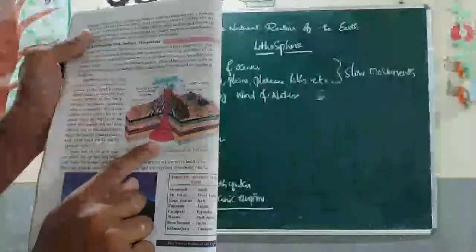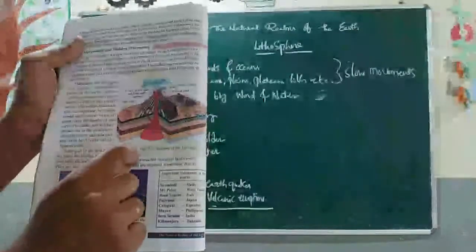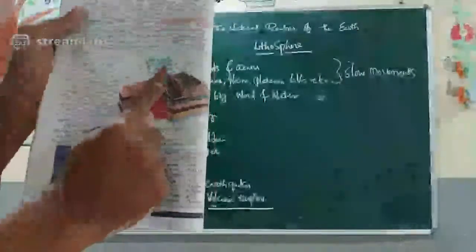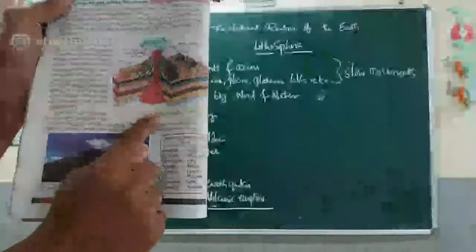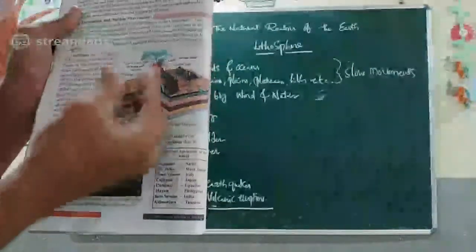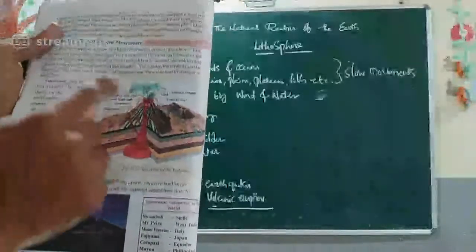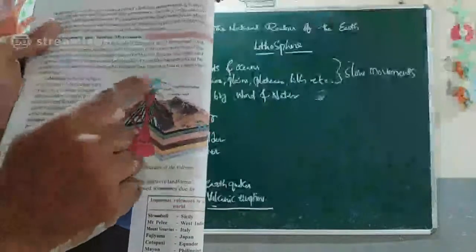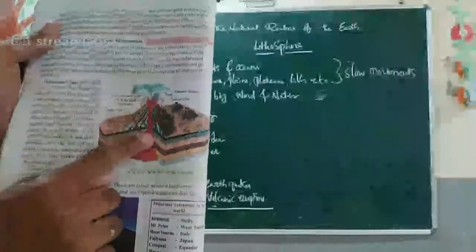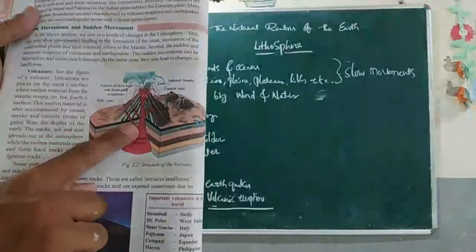It is filled with steam and smoke and lava, which form many gases in the very depth of the earth. And when it spreads out, it completely pollutes the air because of the gases formed inside the volcano.